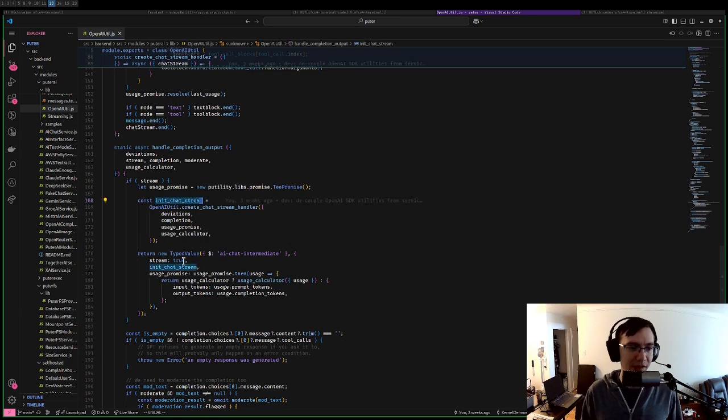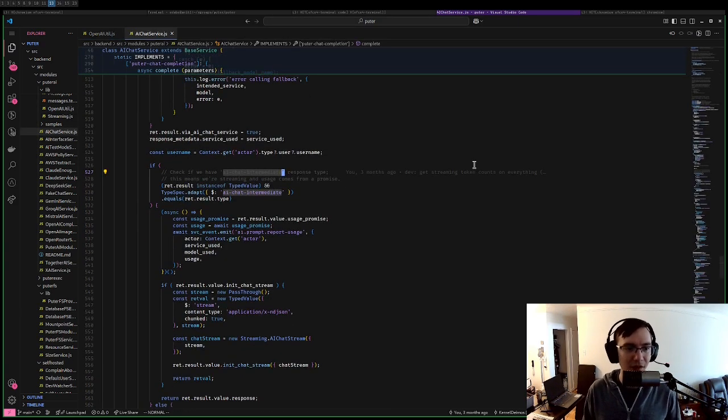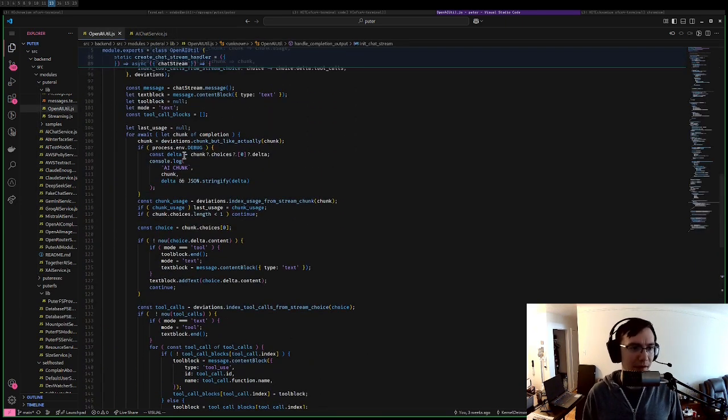We can see this is init chat stream here, and as I mentioned earlier, that's called in AI chat service. If we handle the error over here, that's better because then we're handling it for all AI implementations, not just OpenRouter, that might throw an error on this line of OpenAI util.